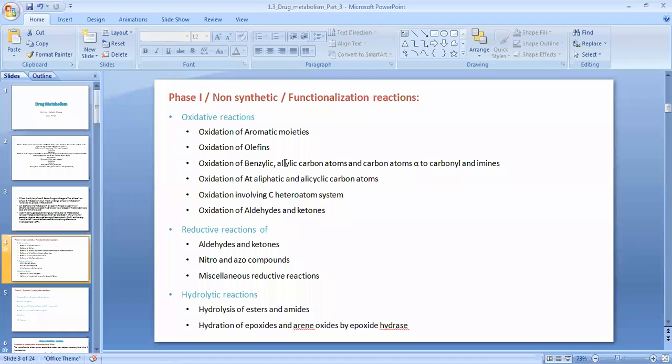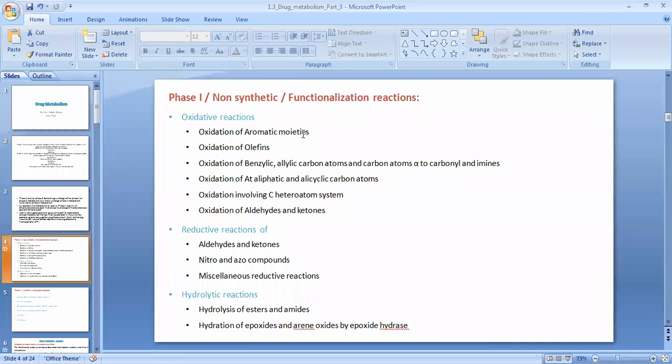Now, the further metabolic reactions which we are going to cover are, which already we have discussed the phase 1 metabolism. In that we have covered oxidative reactions. If the aromatic moiety is present in the drug molecule, then it is aromatic hydroxylation.